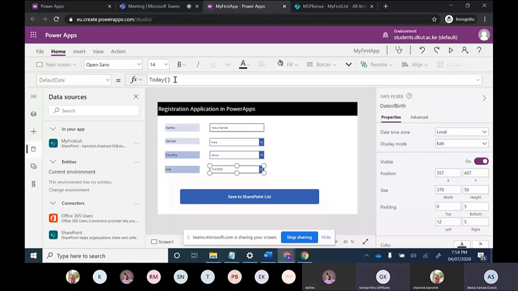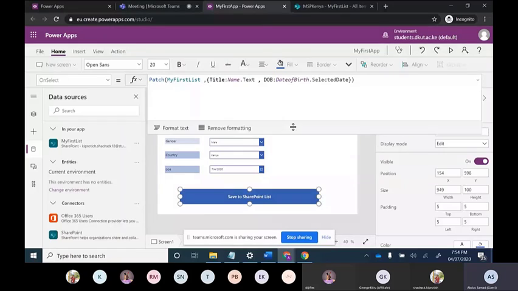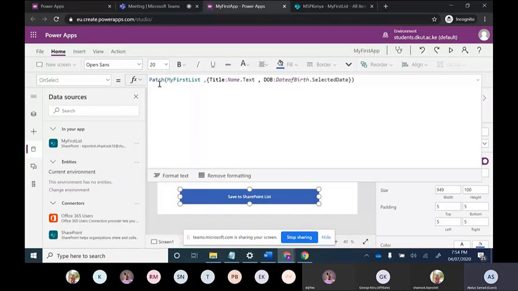So now I will explain what this patch function is. Patch is there, then my first list, which is the name of the data source we are using. Then two curly braces. After the curly braces, whatever columns we are using in our SharePoint list or database should come first, then a colon, then the name of the input dot, followed by the related functionality we want from the text input.